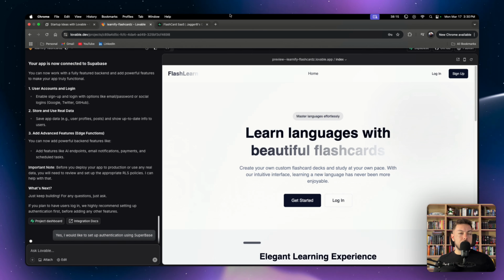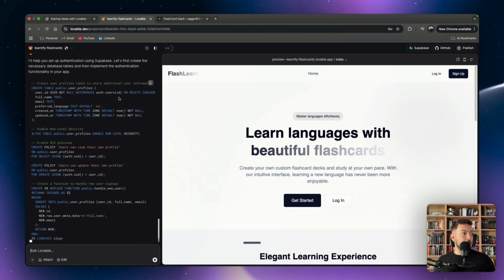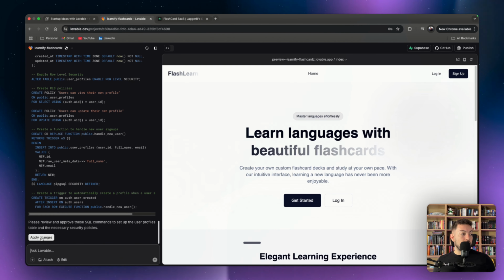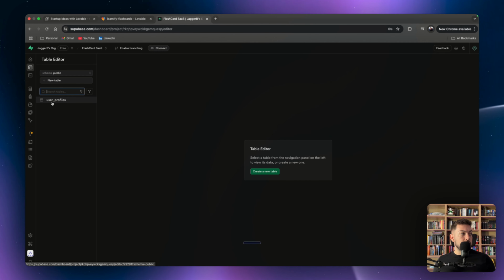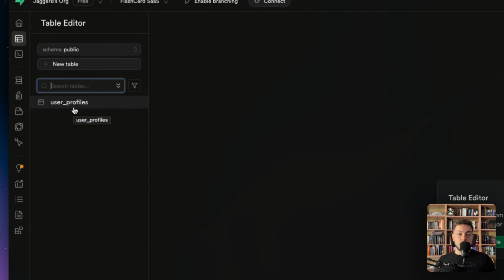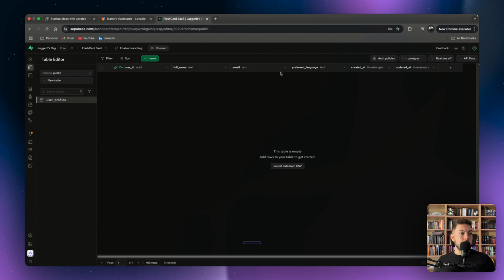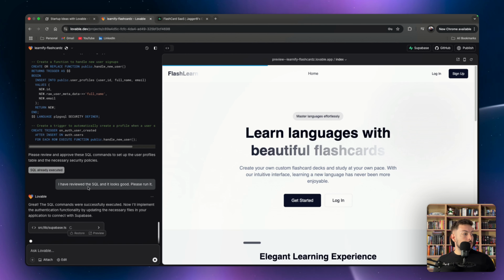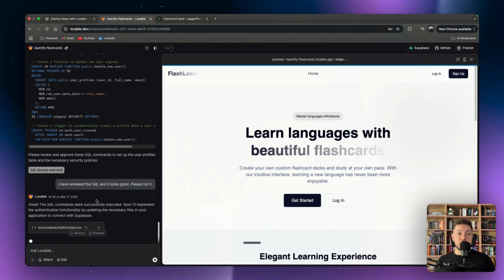Quick update on time. We have 38 minutes left. Okay, I'll help set up authentication using Supabase. Let's first create the necessary database tables, and then it asks you to approve the changes, apply changes. Here we should see, okay, there you see user profiles. It's created that table for us without us doing anything. So you can see here we've got user ID, full name, email, preferred language, created at, updated at, timestamps, done. Cool. So it's going to update that. Once it's updated that, we can test it to see if we can sign up and log in.